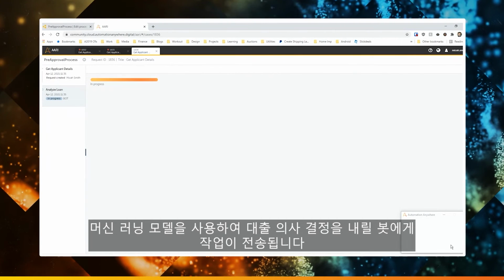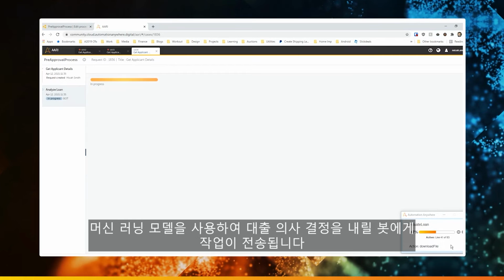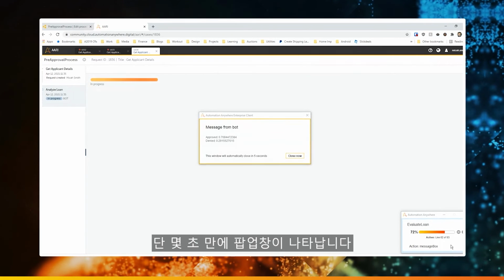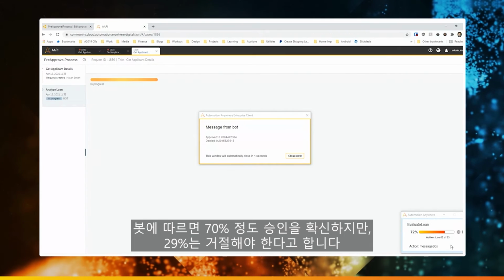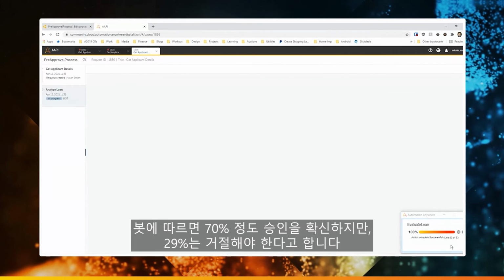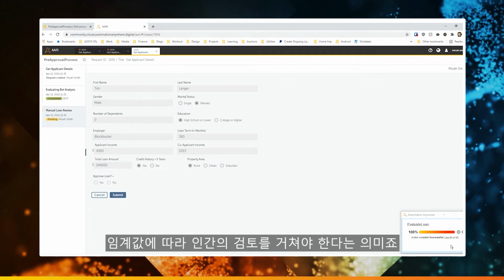At this point, the task is being sent to the bot that's going to use that machine learning model to make a determination on the loan. And we're going to see it pop up here in just a second. So the bot says, hey, I'm 70% sure this should be approved, 29% sure this should be denied. Now, based on our threshold, that means this is coming for a human review.